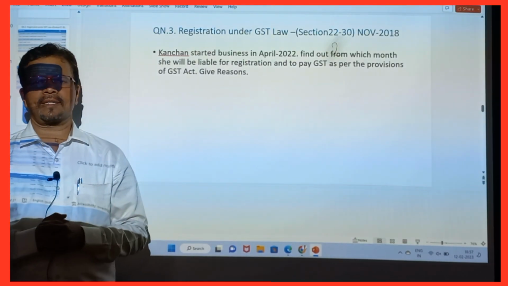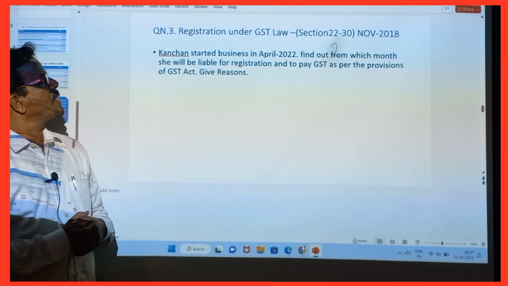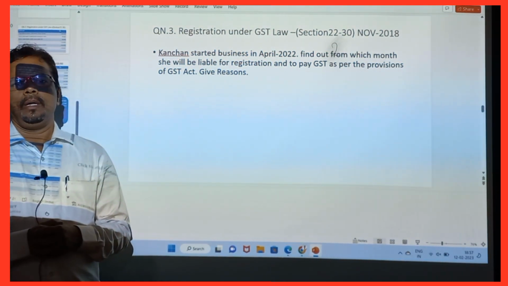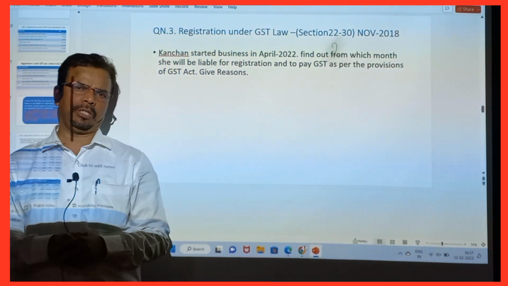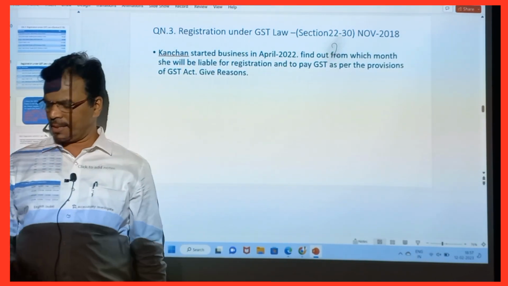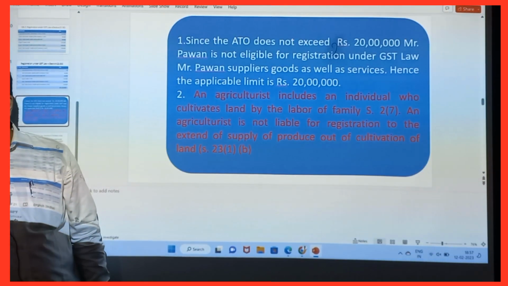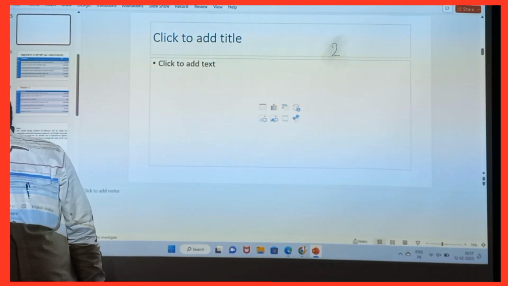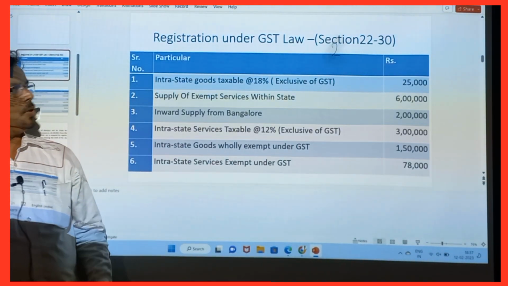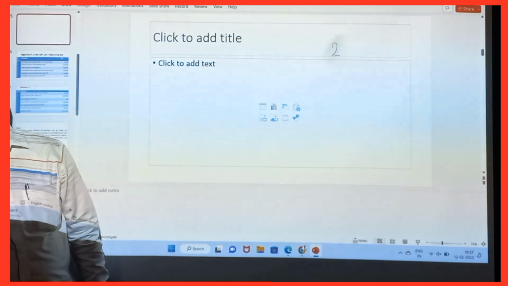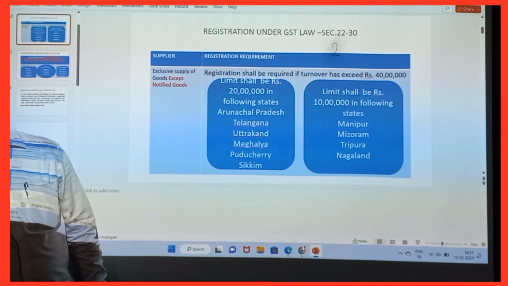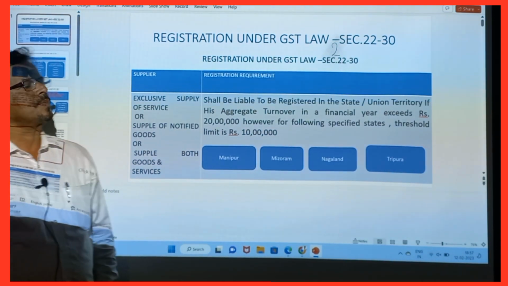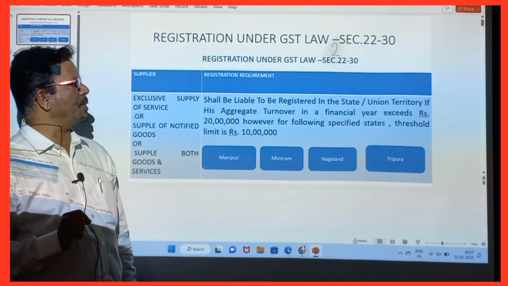Good morning, students. Let's do the third sum in case of GST registration. Before solving this sum, let's do the revision of the theory. Let's highlight the revision of the theory.